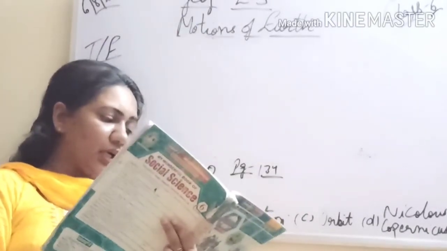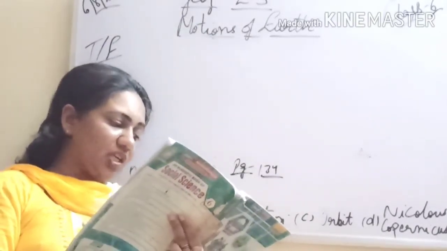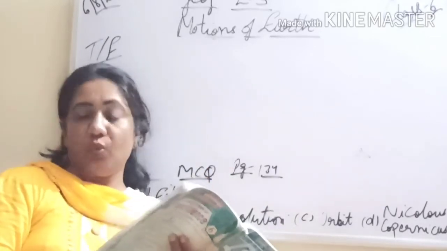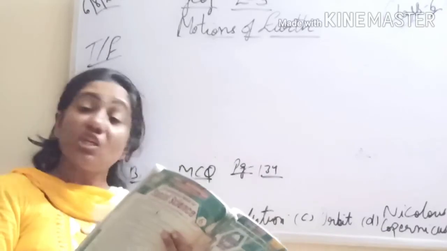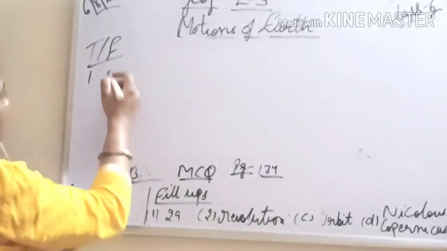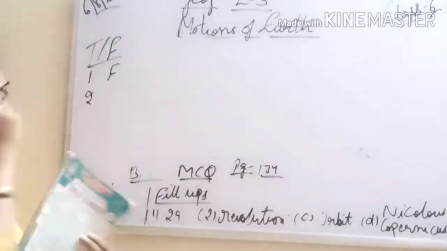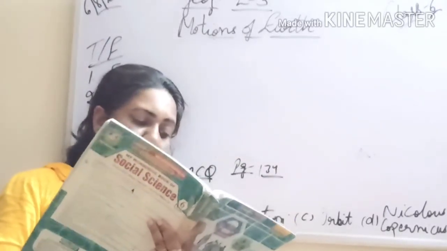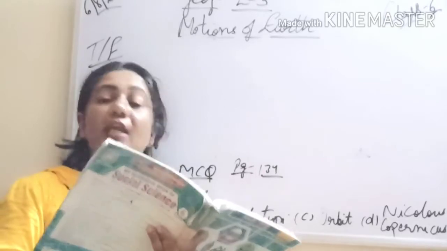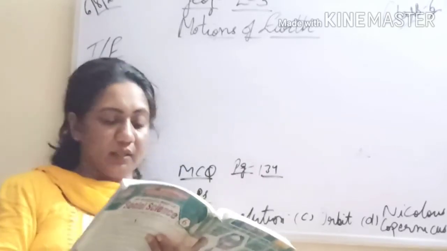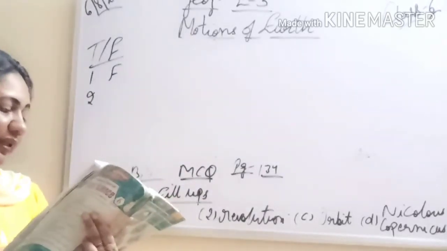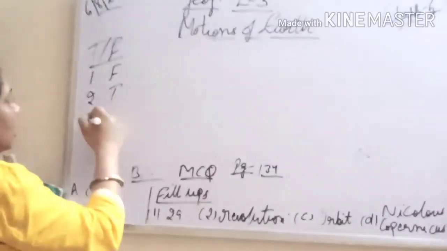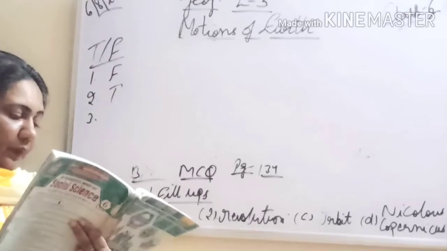The revolution of the earth around the sun causes variation in the duration of days and nights. Is it? No. It is the rotation which causes days and nights. So it is false. Coming to the second one. Throughout the year, the duration of day and night is equal at the equator. Yes, true. So throughout the year, the duration of day and night is equal at the equator. We have done that.